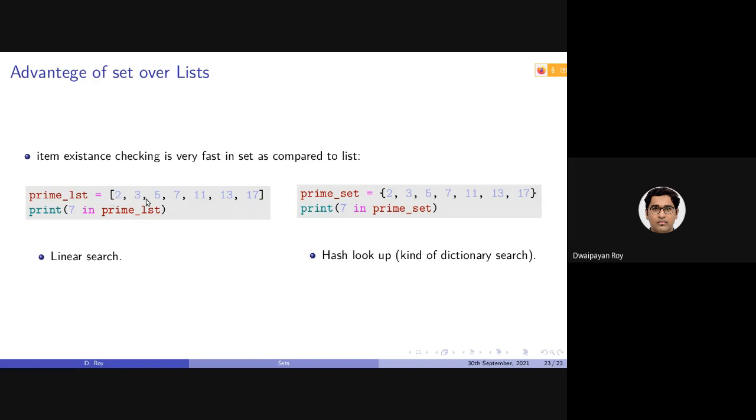But consider a list containing, say, thousands or millions of items. In that case, if the only operation that you want to perform is search, you should not be using a list. You should be converting it into a set, and then it would be pretty fast. It would be significantly fast because a set uses a technique called hashing. Again, linear search is for list and hash table lookup is for set. This is the advantage of set over lists.